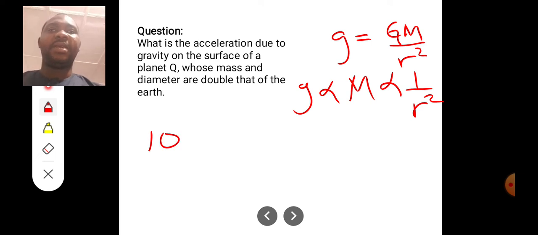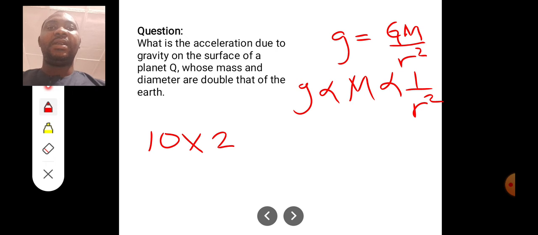If the mass of the planet is double that of Earth, I multiply by 2. Doubling means the acceleration due to gravity will also increase by 2. It is a direct relation, so if the mass is doubled, acceleration due to gravity is also doubled, because of the relation.